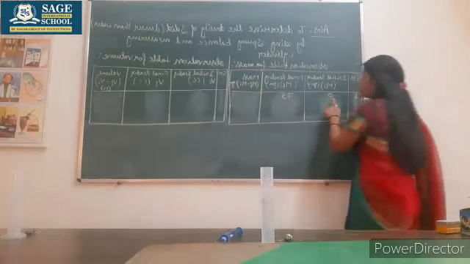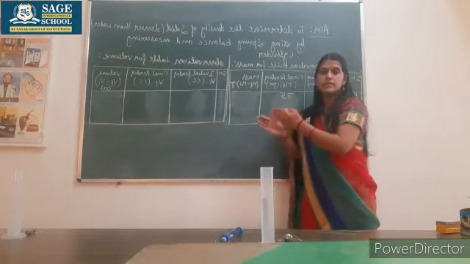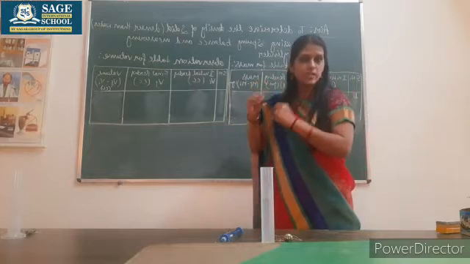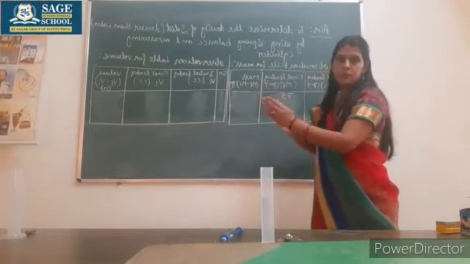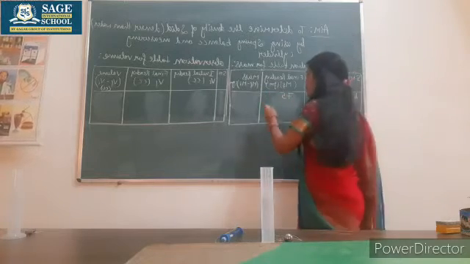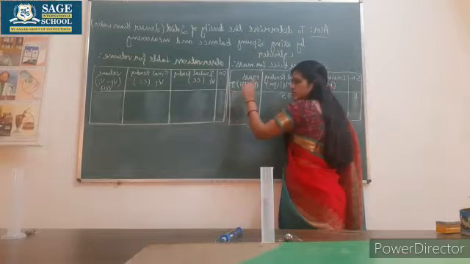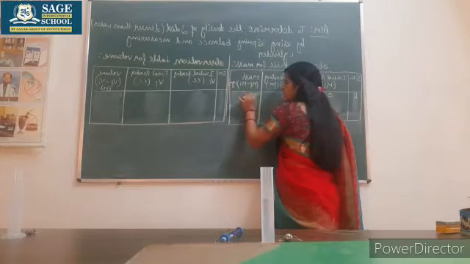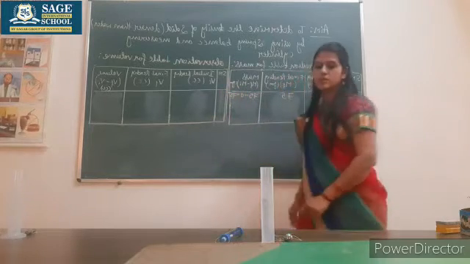As the initial value is 0, the result will be the same, but sometimes it happens that there is an error in the spring balance, so it is not always indicating 0. In that case, whatever value will come, you have to subtract it from the final reading. So for this case, final mass minus initial mass, that is 75 minus 0, it is coming 75. This is my first observation.